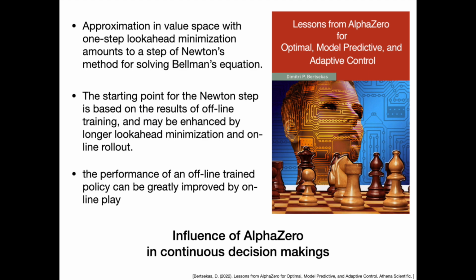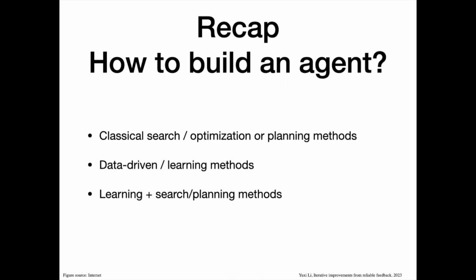MIT professor Dimitri Bertsekas published a book titled Lessons from AlphaZero for Optimal, Model Predictive, and Adaptive Control, showing the influence of AlphaZero in continuous decision making. A recap: 3 general methods: classical search, optimization or planning methods, data-driven, learning methods, and learning plus search, planning methods.